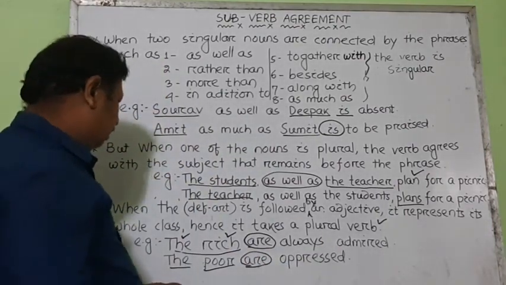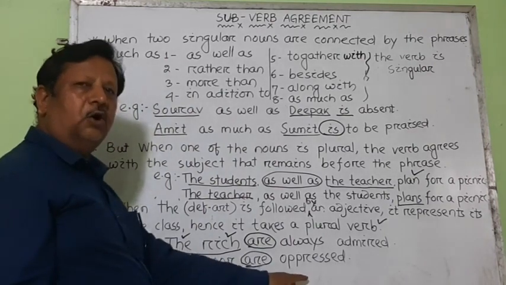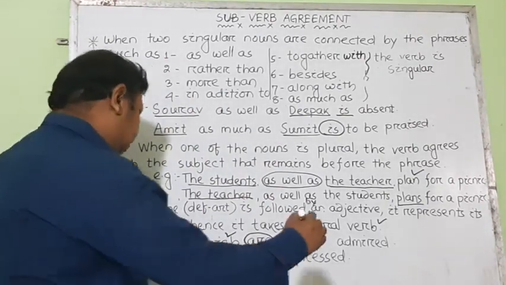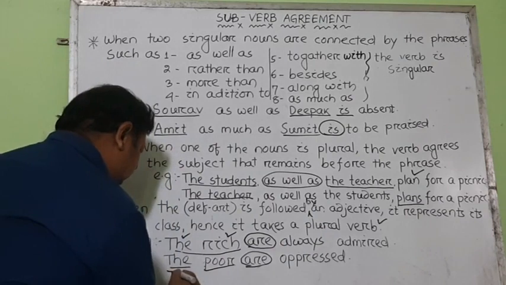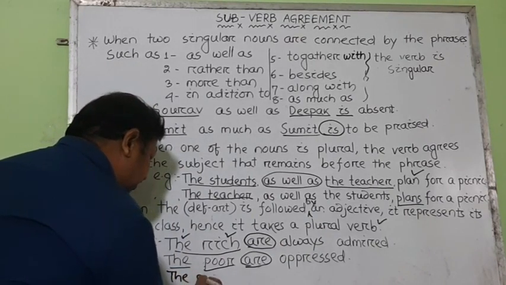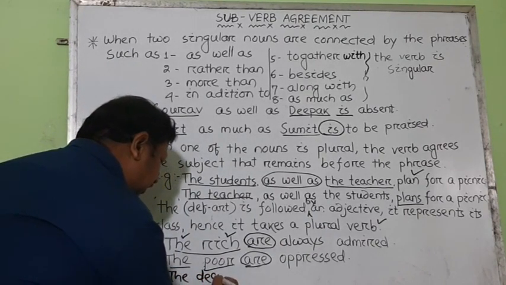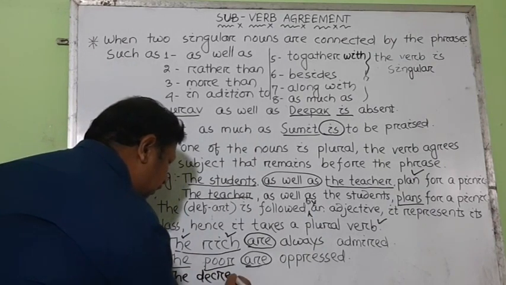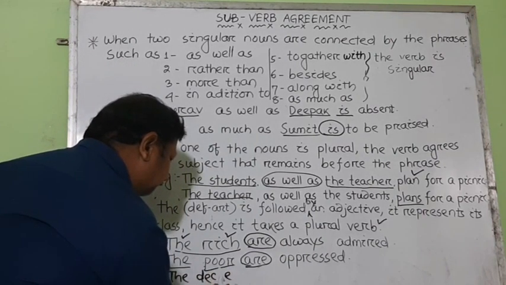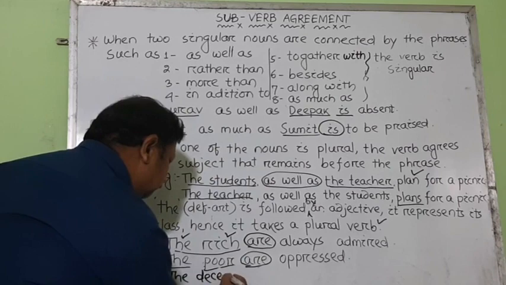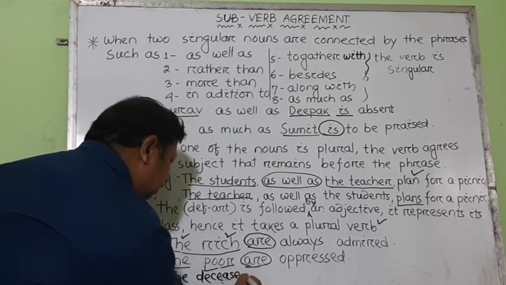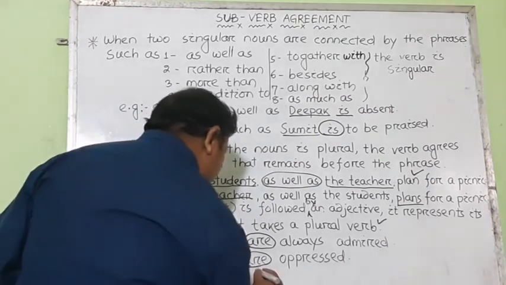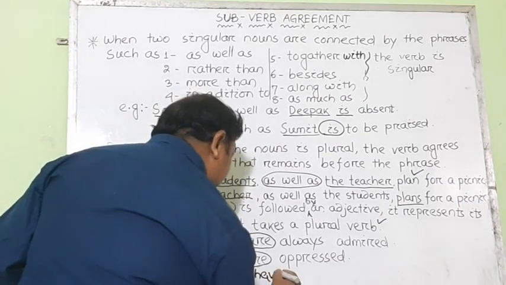Exactly, the deceased are buried or cremated. Suppose I write here the deceased. Deceased means all the dead people. The deceased have been. Why is it have?